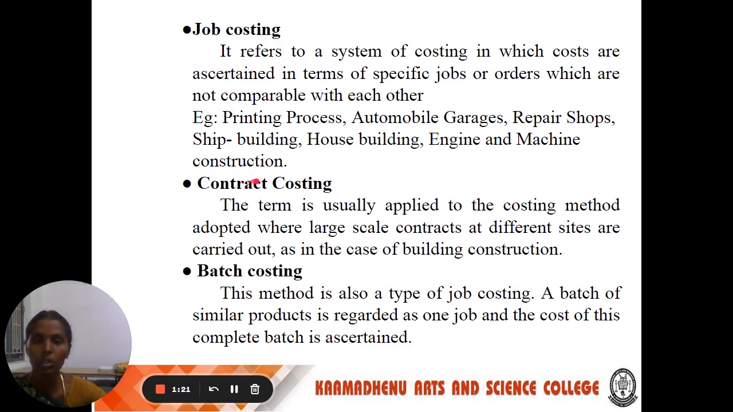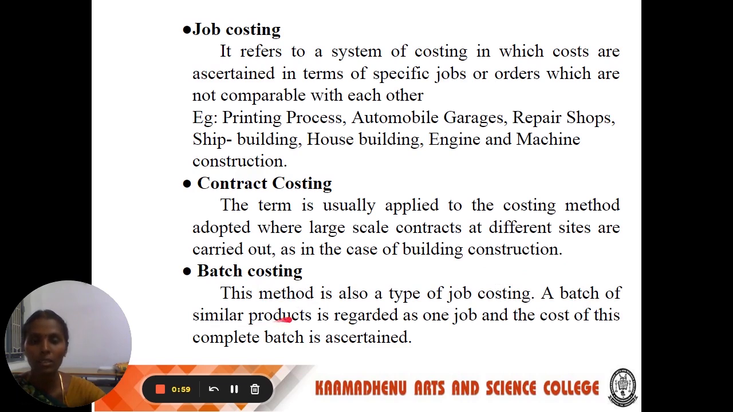Next we see about contract costing. The term contract costing is used only for the costing method adopted where large-scale contracts at different sites are carried out in building construction. So contract costing is applicable only for the construction of buildings. Next one, batch costing. This method is also a type of job costing.